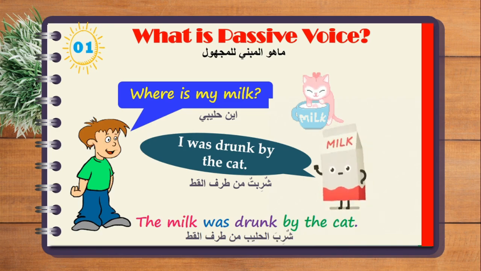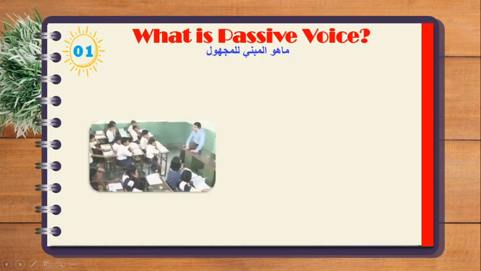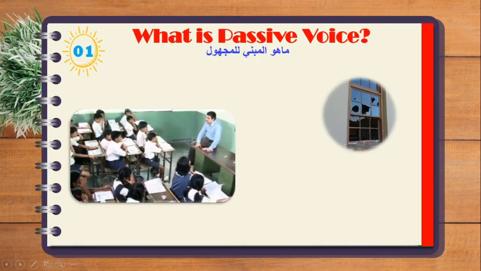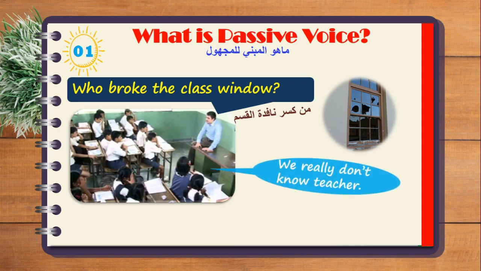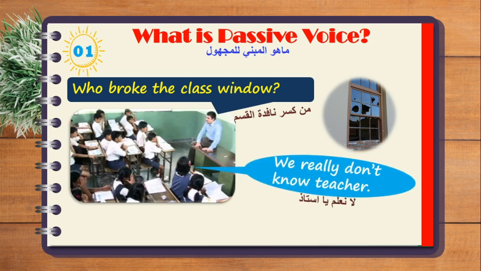In the second example, we have a teacher asking students a question. He says, who broke the glass window? And this student says, we really don't know, teacher. So when we don't know who did a certain action, we use the passive voice, and that's why we have the sentence here, the window was broken, because we don't know who did the action.